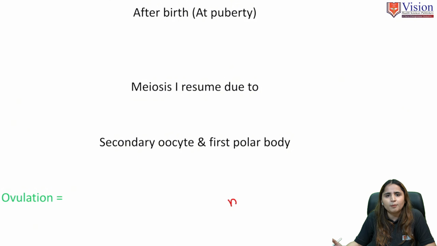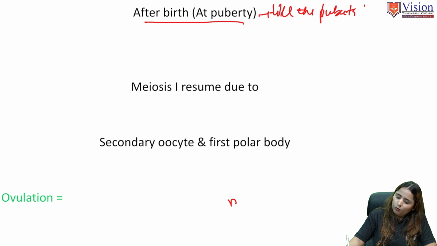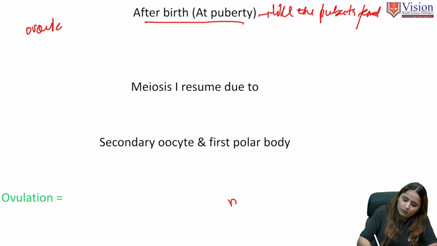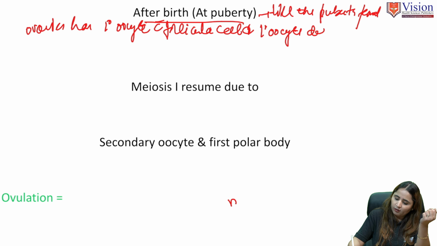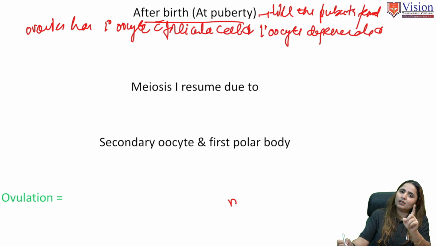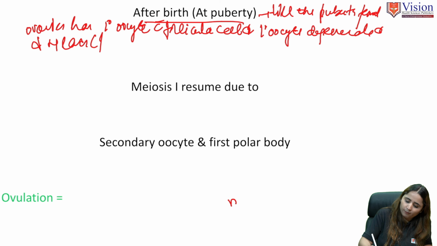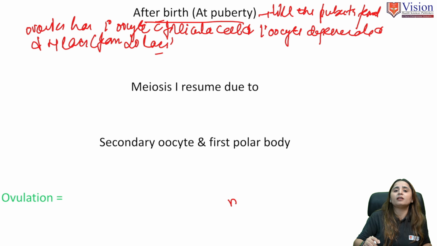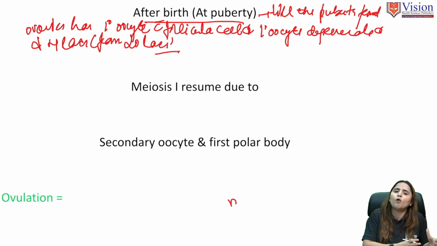Now let's talk further about oogenesis at puberty. After birth, till the time of puberty, the female ovary has primary oocytes with follicular cells around them. Till puberty, these primary oocytes degenerate, as we discussed earlier. How many primary oocytes remain till puberty? 4 lakh remain out of 20 lakh. The female was born with 20 lakh primary oocytes, but by the time she reached puberty, she was left with only 4 lakh oocytes.